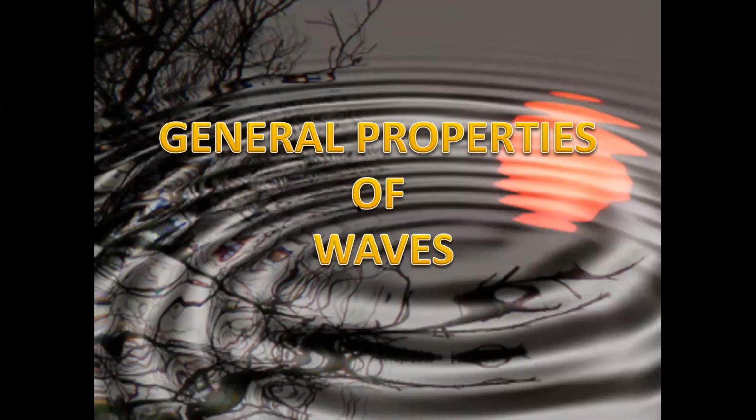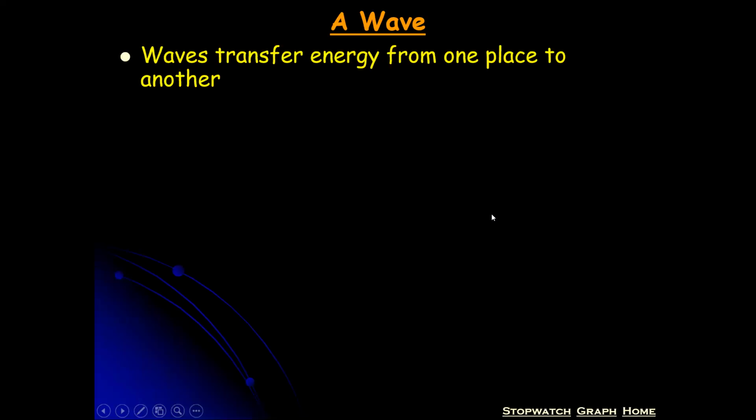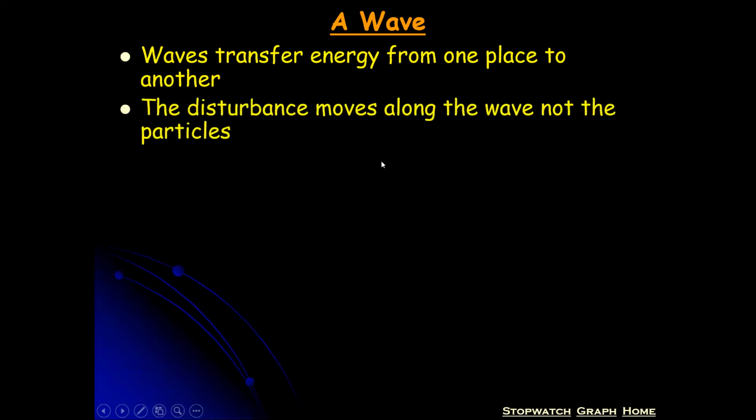So block 3 is about the wave. First thing is the definition of a wave, how you define a wave. So the definition of a wave is basically that a wave transfers energy from one place to another. If we transfer disturbance from one place to another, the way by which this is transferred, we call that a wave.